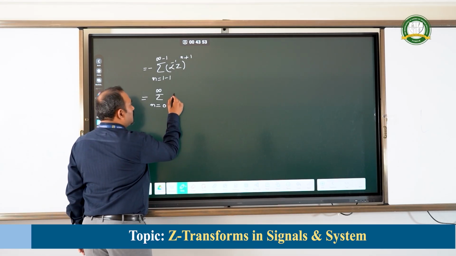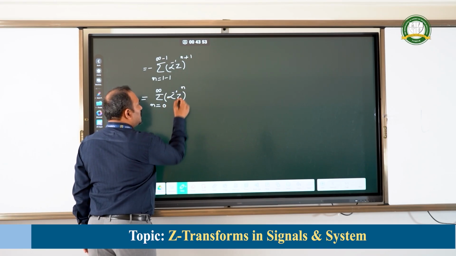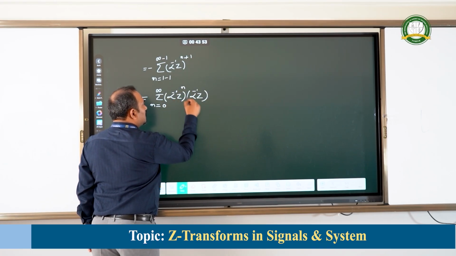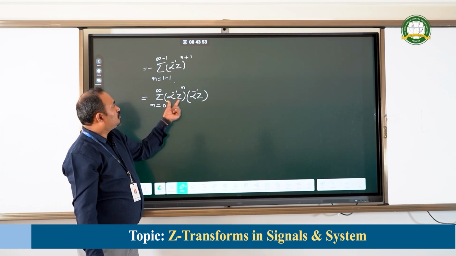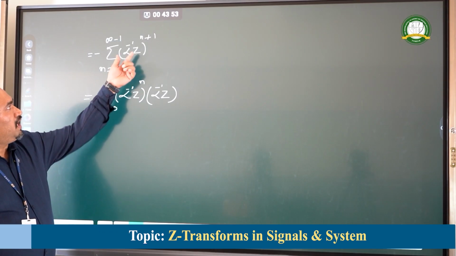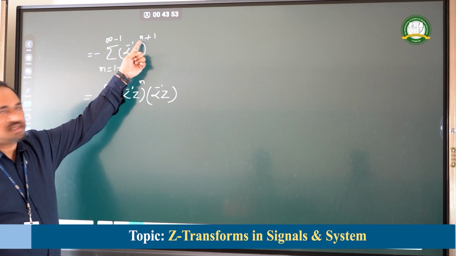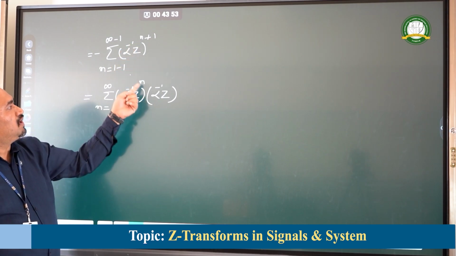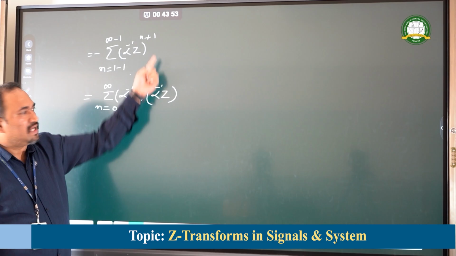Now, alpha to the power of minus 1, z to the power of plus 1, whole raised to the power of n into alpha to the power of minus 1 into z to the power of plus 1, isn't it? This power has been split now. The base has been applied with two different powers: the base raised to the first power, and the same base raised to the second parameter, 1 here.